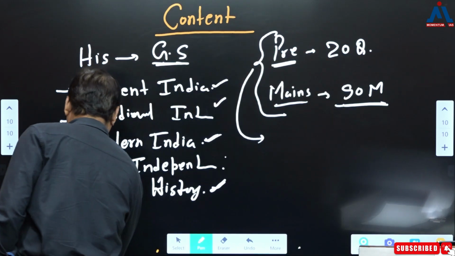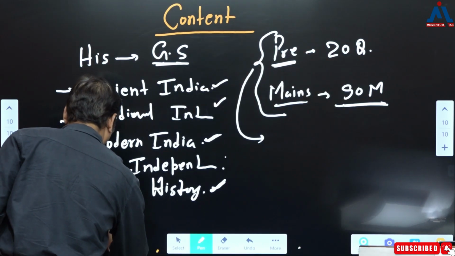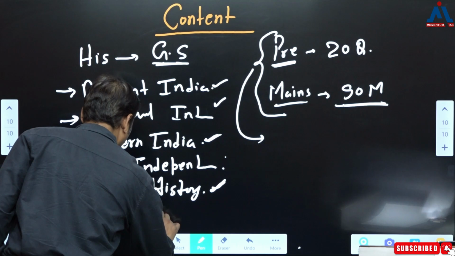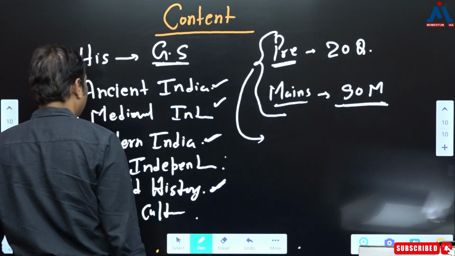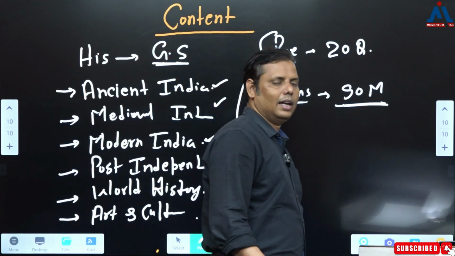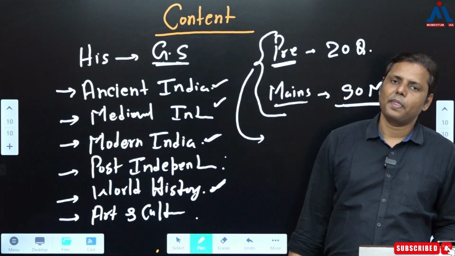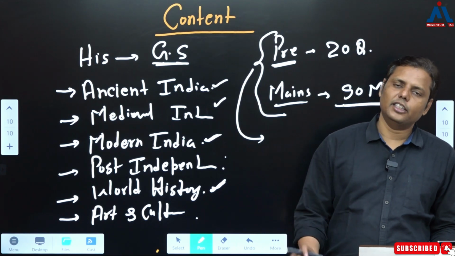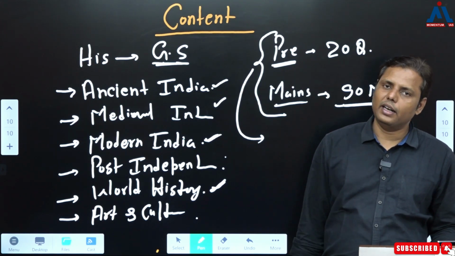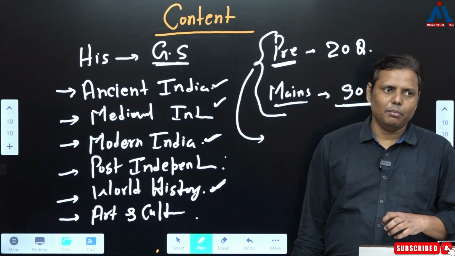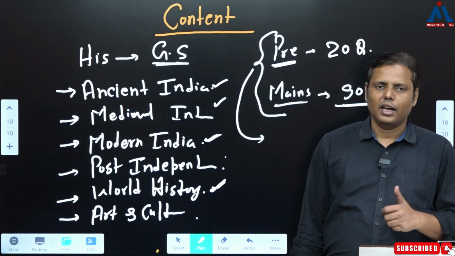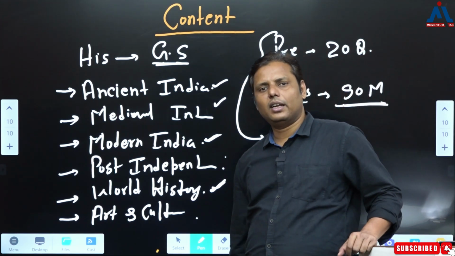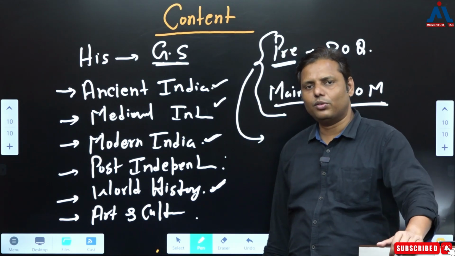And then finally I'll say one thing, that's known as art and culture. In fact, gradually the significance of art and culture is increasing in the UPSC examination. So either it is pre or mains, ultimately you have to read it. And the way they have been making their topics diverse, I think it's very tough to say exactly where they are going to ask the question from.